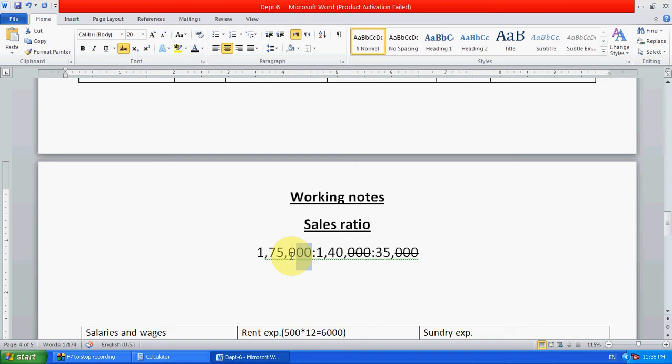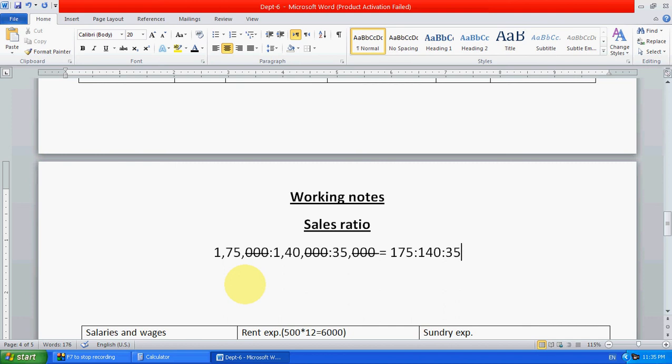Now we got 175, 140, 35. If we can divide like this, no problem.